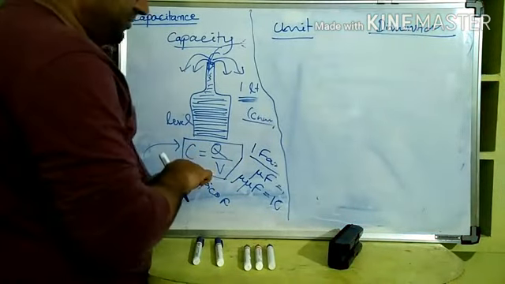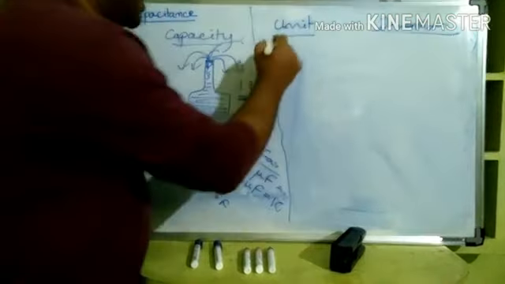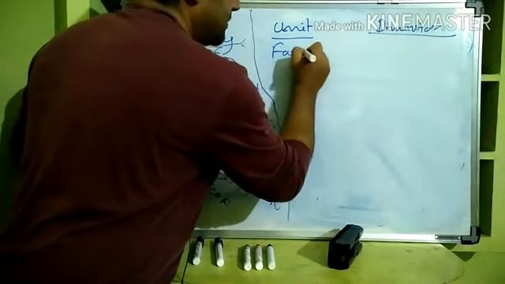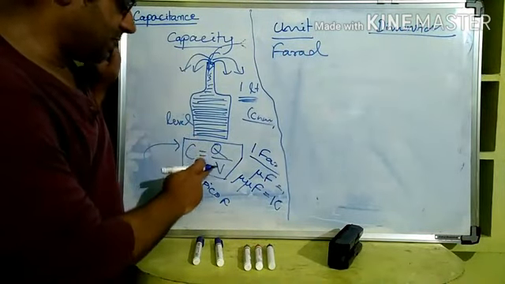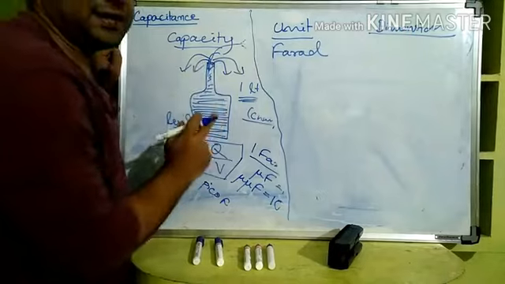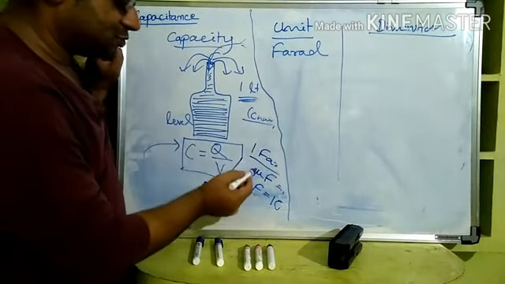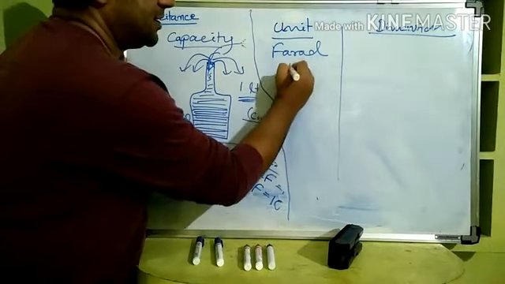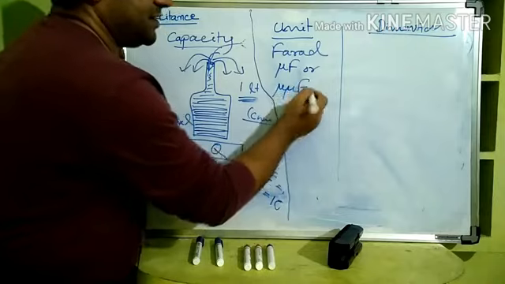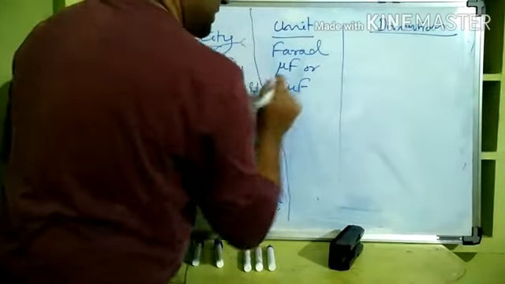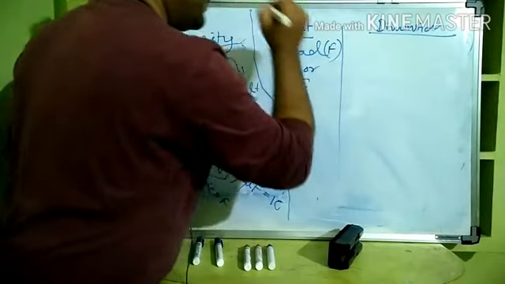For the unit, we simply have this formula, C is equal to Q by V, which we discussed already. So farad is the unit of capacitance, where this is Q by V, coulomb per volt. This is not a practical unit, so microfarad is the practical unit, and picofarad we discussed. These are 10 to the minus 6 farad and 10 to the minus 12 farad. The symbol of farad is F.